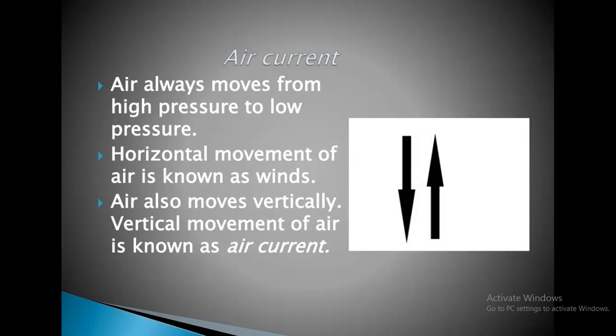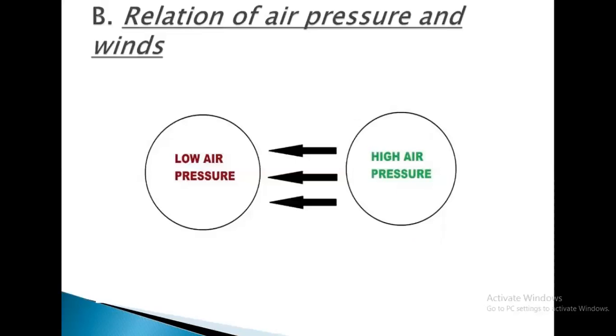Now, when there is a horizontal movement of air, that's known as wind. And air also moves vertically. It moves horizontally, it moves vertically. So when it is a vertical movement of air, that is known as air current. And when there is a horizontal movement, that is known as wind.